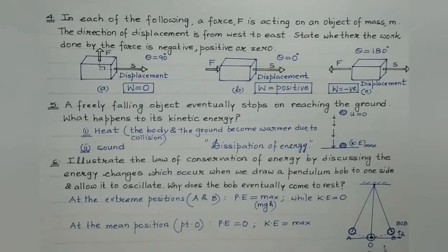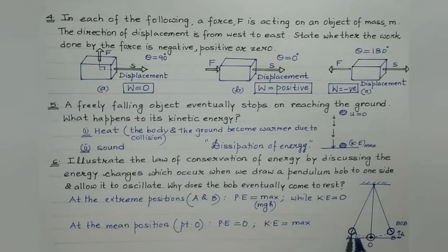Clear, students? Now again, when it moves from O to A, again as it moves from the mean position to the other extreme position A, then what happens? Its velocity decreases, but at the same time it is raised up, right? As it goes from mean to extreme position, it gains height and it loses velocity.